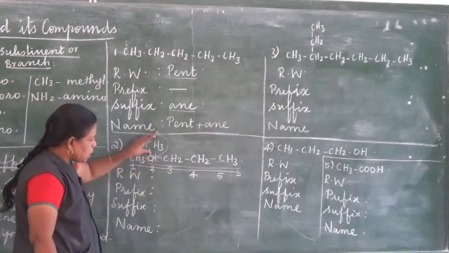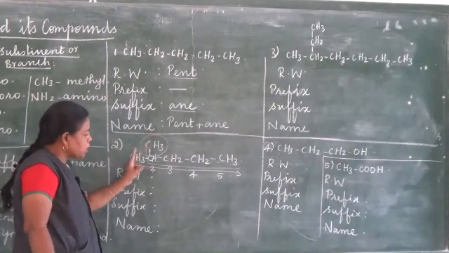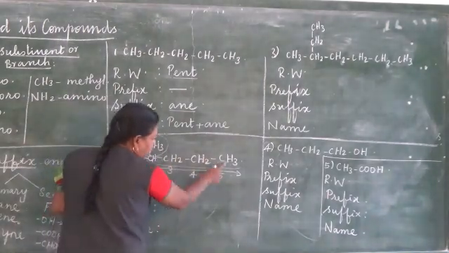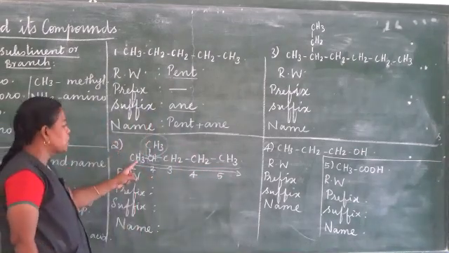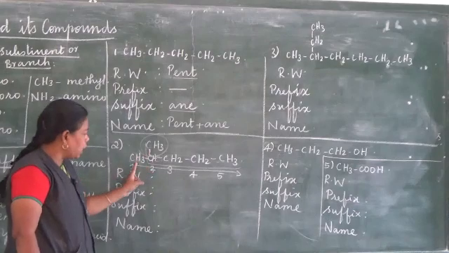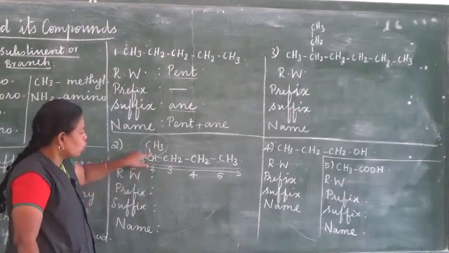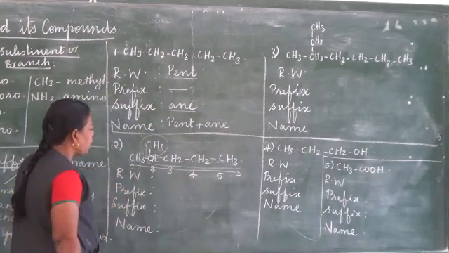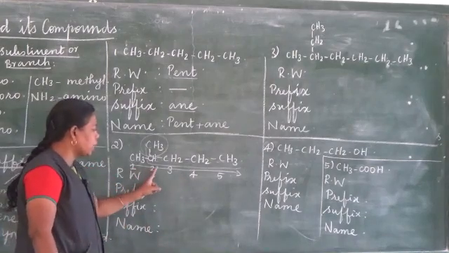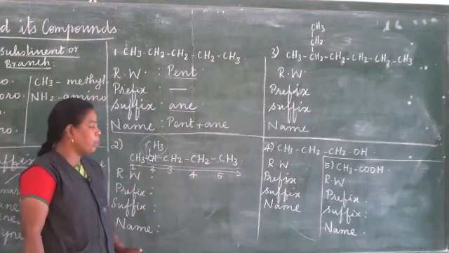This is the branch, this is the closest end, and this end is far away from this branch. So numbering should start with the closest end to the branch. So we can start the numbering of carbon atoms in this way. This is the first carbon, second carbon, third carbon, fourth carbon, fifth carbon.